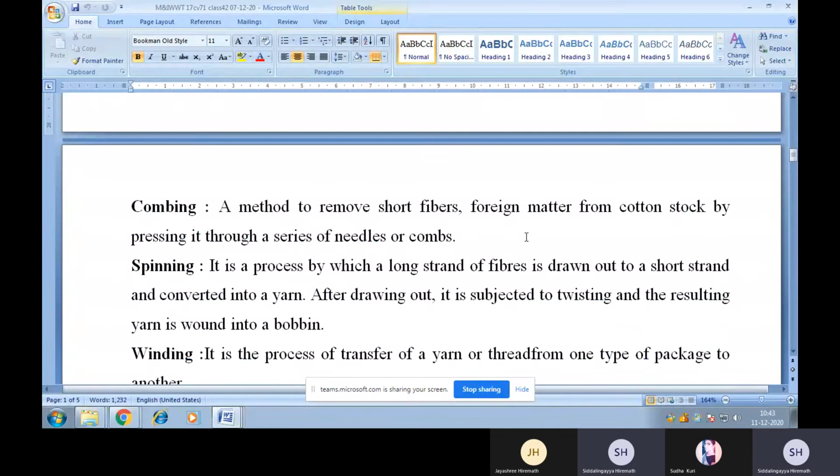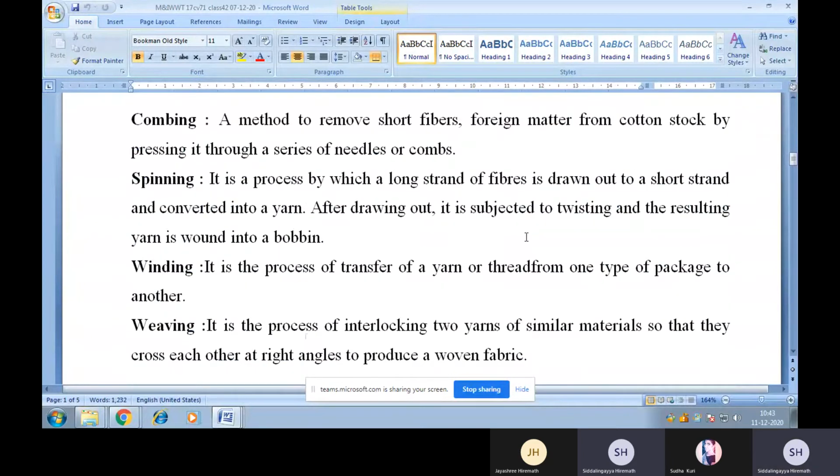Third one is combing, a method to remove short fibers and foreign matter from cotton stock by pressing it through a series of needles or combs. Spinning. It is a process by which a long strand of fibers is drawn out to a short strand and converted into yarn. After drawing out, it is subjected to twisting and the resulting yarn is wound onto a bobbin.